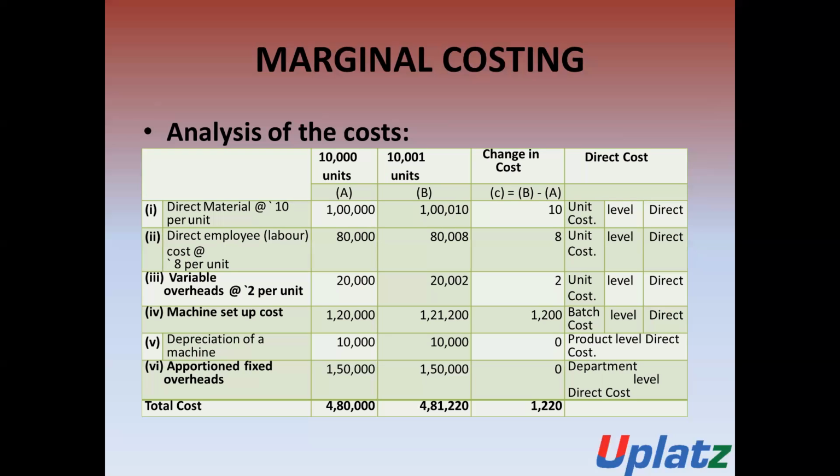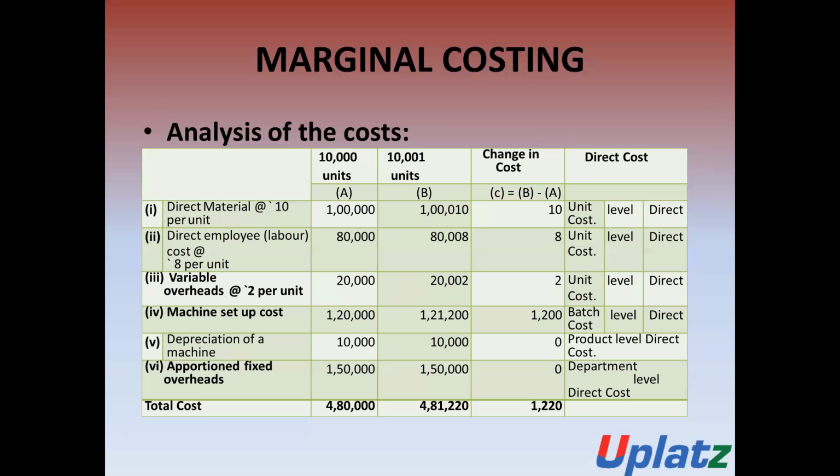In the case of 10,001 units, there is an additional run, so one more run requires 1,200 rupees. For a single additional unit, an additional run will be made, so the cost of the additional run is 1,200.